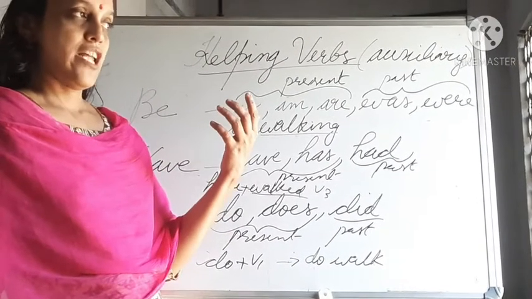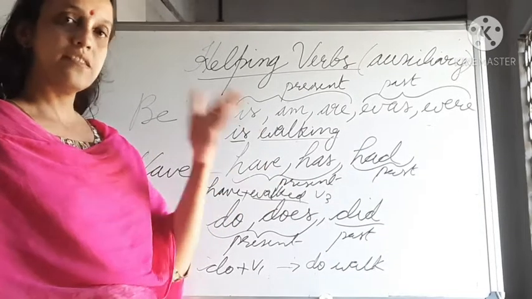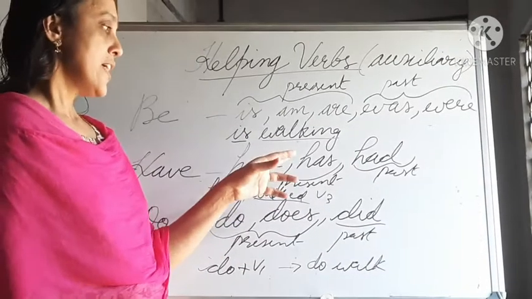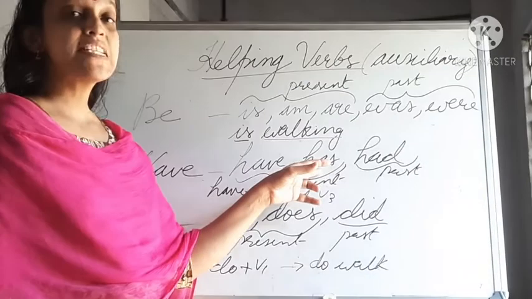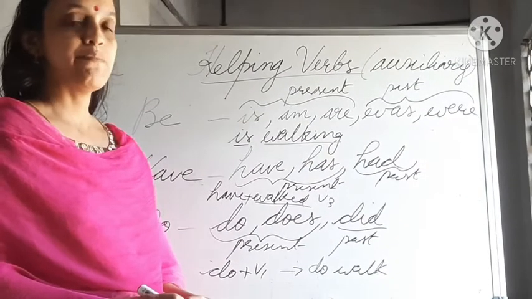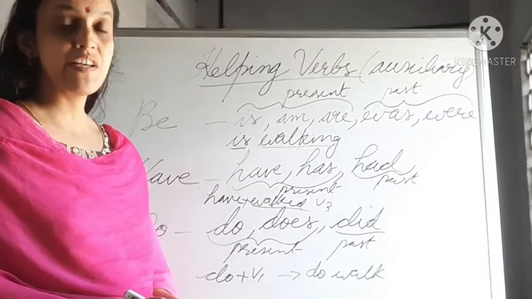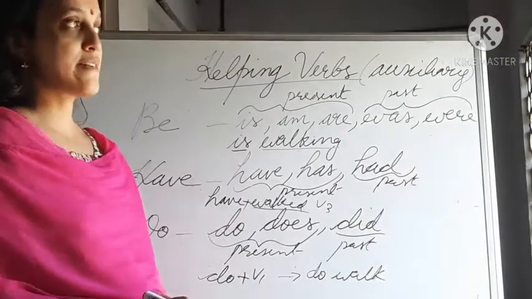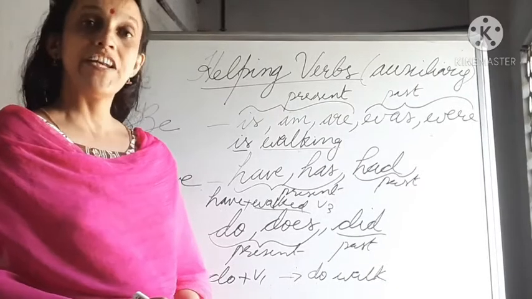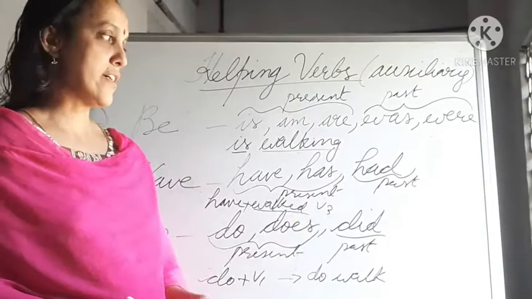For example, they have walked, they have eaten. And has can be used with a singular noun or pronoun. For example, he has written a letter. He has written a letter because he is singular.